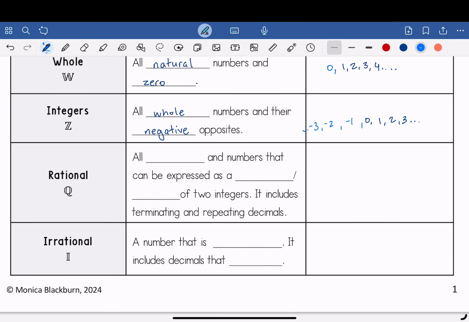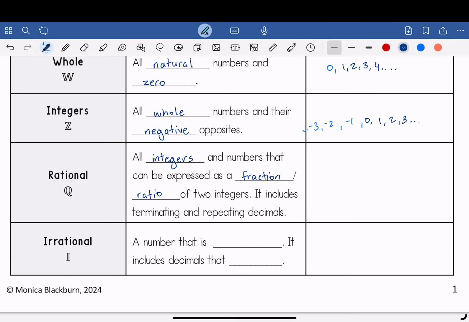Okay, so what are rational numbers? So rational numbers are all integers and numbers that can be expressed as a fraction or ratio of two integers.